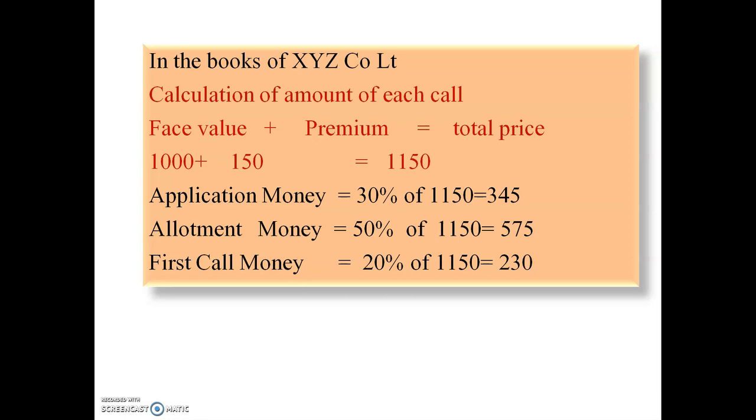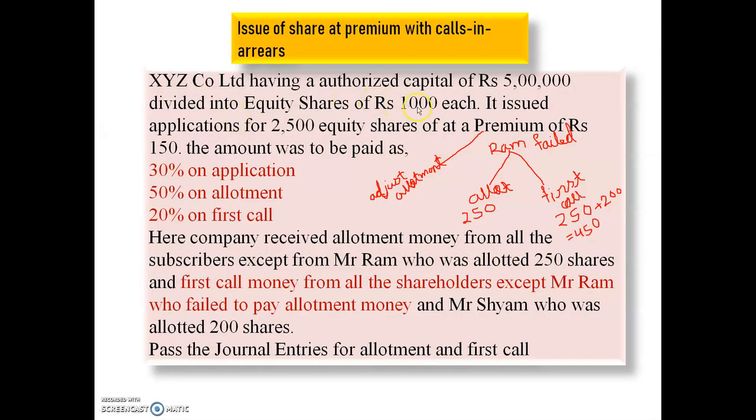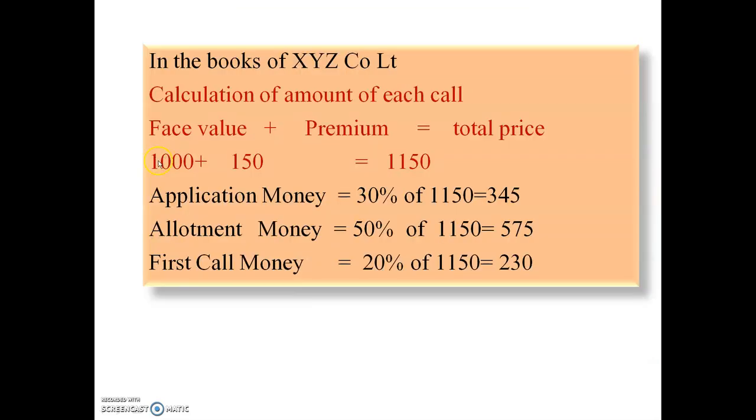The formula is face value, which is 1000, plus premium, that is 150. So 1000 plus 150 will be 1150. This is the total price, face value plus premium.